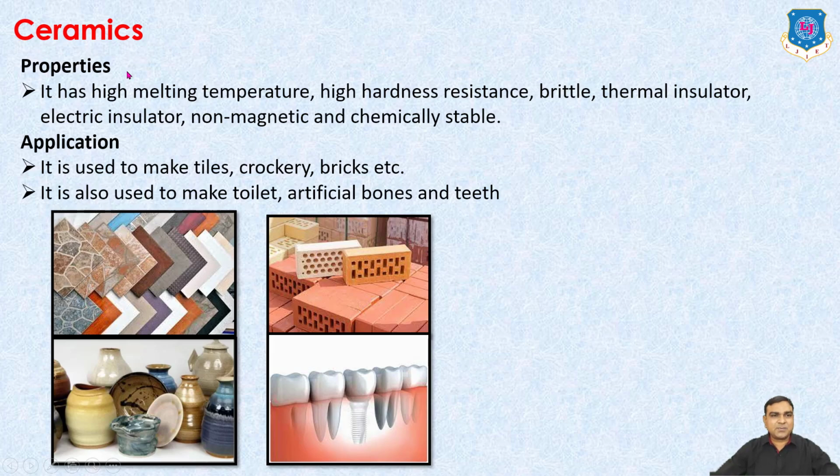Ceramics. Its properties: it has a high melting temperature, high hardness, is brittle, a thermal insulator, an electrical insulator, non-magnetic, and chemically stable. It is used to make tiles, crockery, bricks, etc. It is also used to make toilets, artificial bones and teeth. As you can see in this picture, all are manufactured from ceramic material.